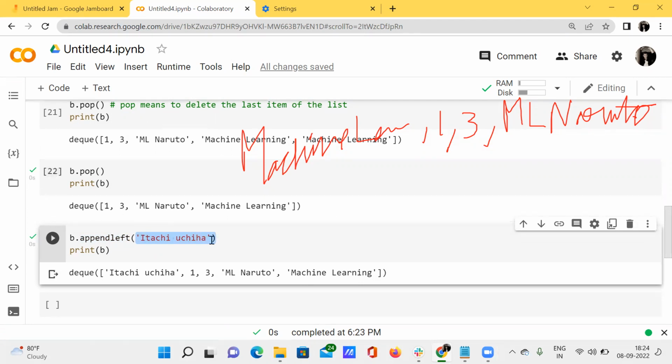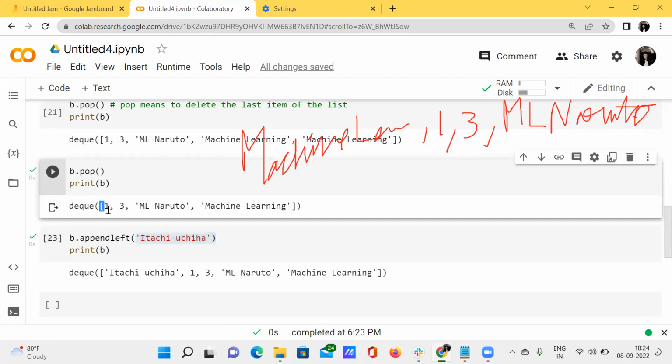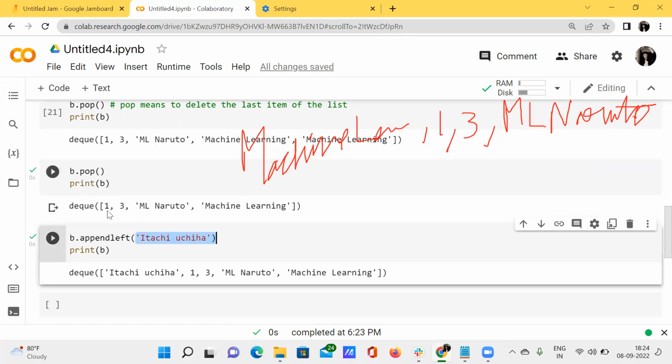So my string comes to the left of this list. What is the left of this list? We have 1, our list starts from 1, 3, and so on. When I say append left, this string is added before the number 1. So we get Itachi Uchiha comma 1 comma 3 comma ML Naruto comma machine learning. This will be our output.